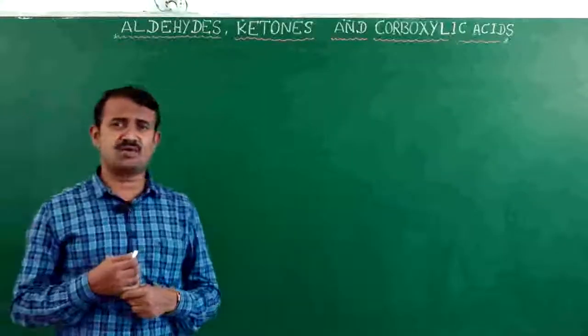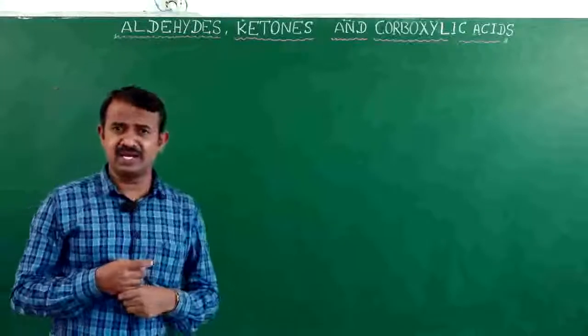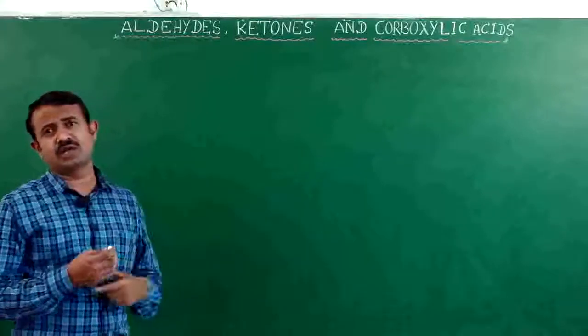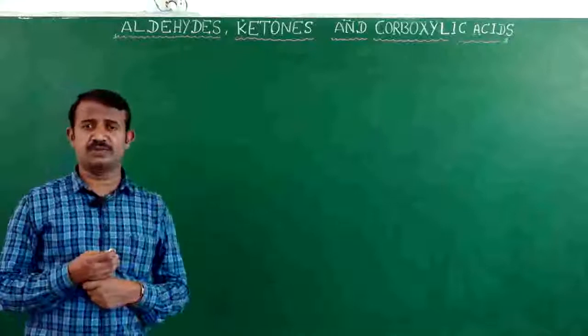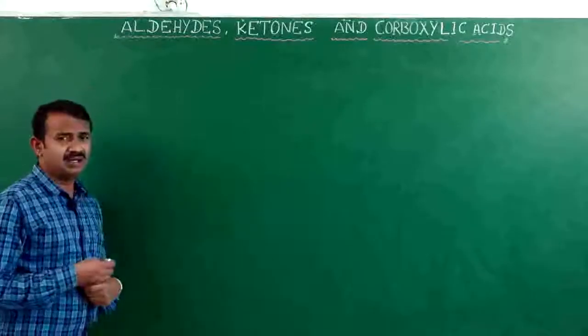Aldehydes, ketones and carboxylic acids are widespread in plant and animal kingdoms, and they play a very important role in biochemical reactions. Aldehydes and ketones are used in synthetic perfumes and occur in the plant kingdom, like vanilla.